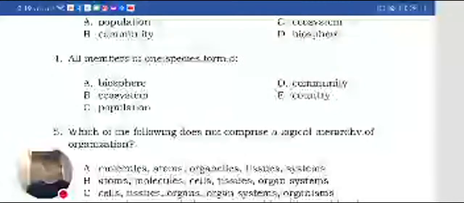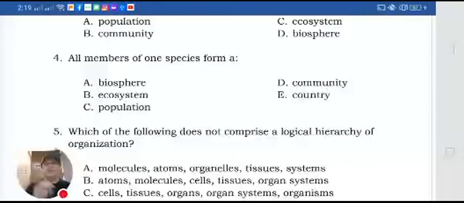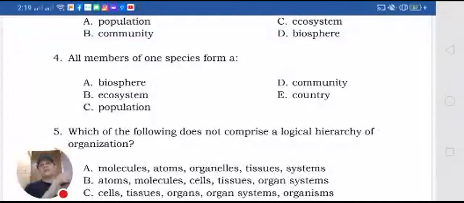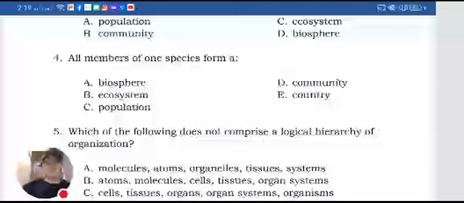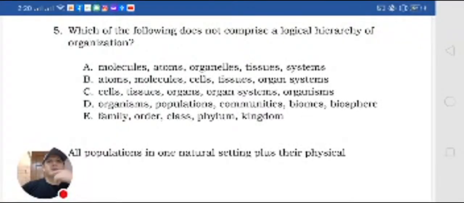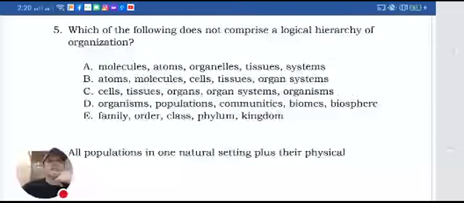So ganito yung organization natin: cell, tissue, organ system, organism, population, and then community, ecosystem, and the biosphere. The biosphere is the biggest of the organization. Biosphere is the zone or the area where life thrives on the earth. Next, number 5. Which of the following does not comprise a logical hierarchy of organization?